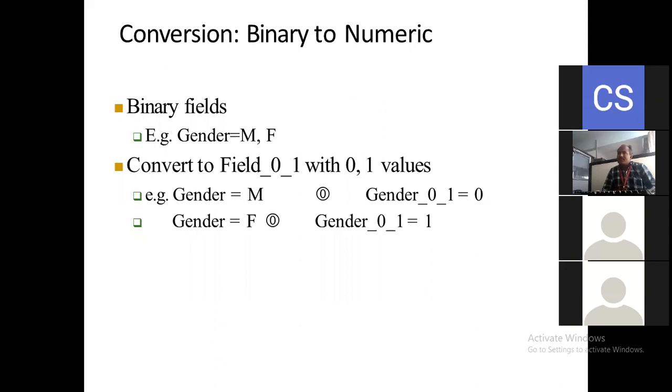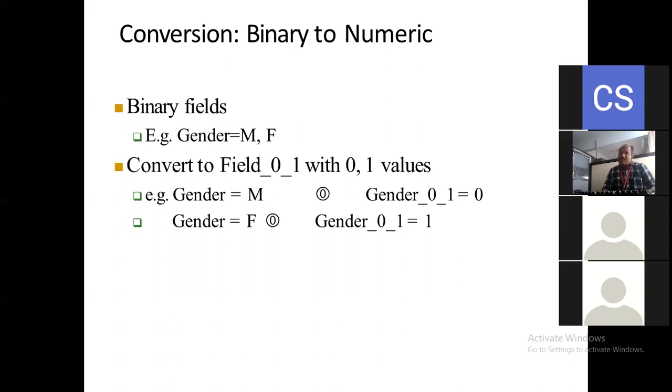The gender is in male and female form, whether it is male or female. Convert to a field with 0, 1 values. So what are the values here? 0 and 1. You can consider 0 for male and 1 for female here.